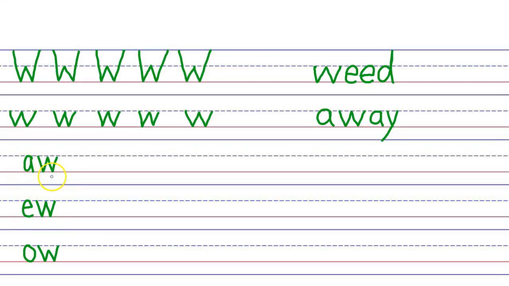The AW that says ah, the EW that says ew and O, and the OW that says ow and O. But for now, as we're learning the W that says W, I just want you to know that it's usually acting with the A, the E, or the O when you find it at the end of a word.